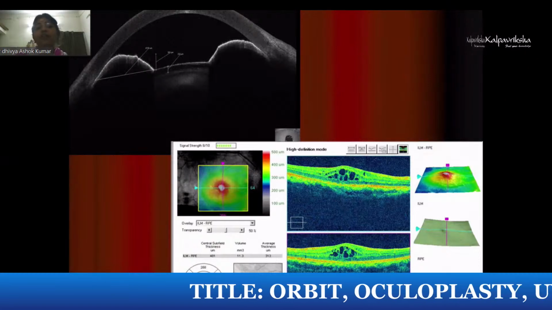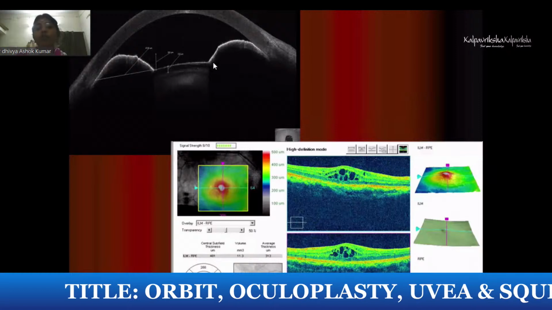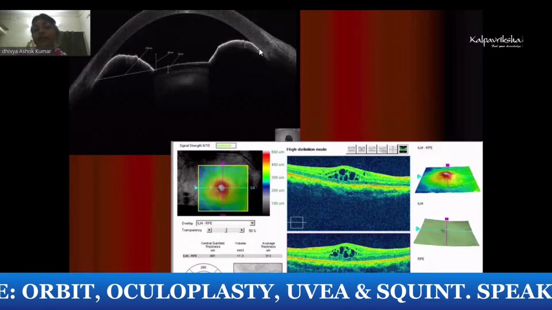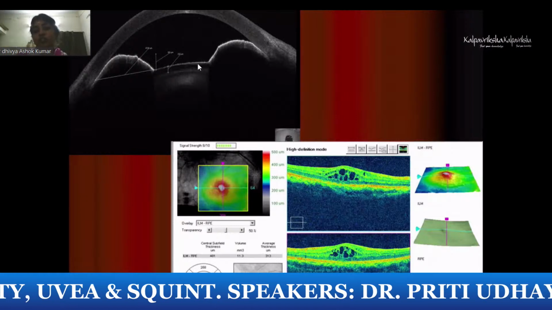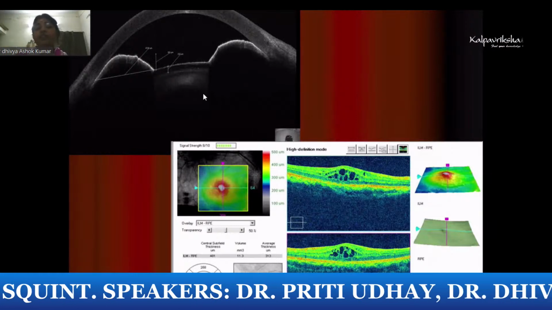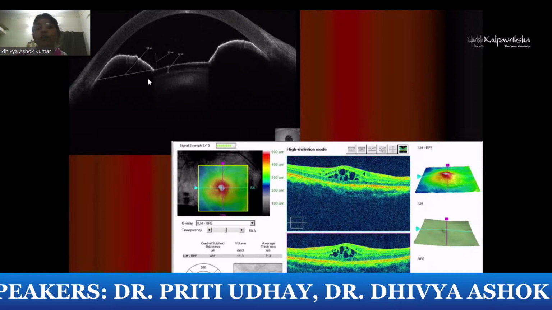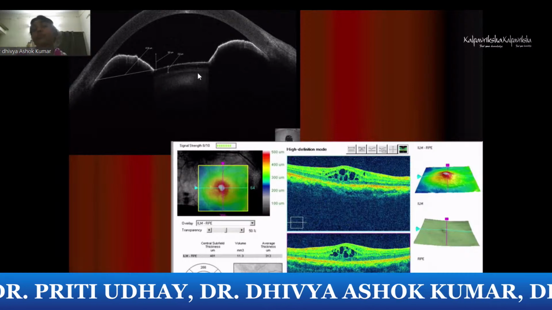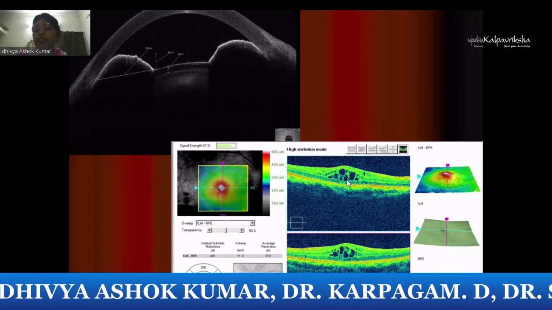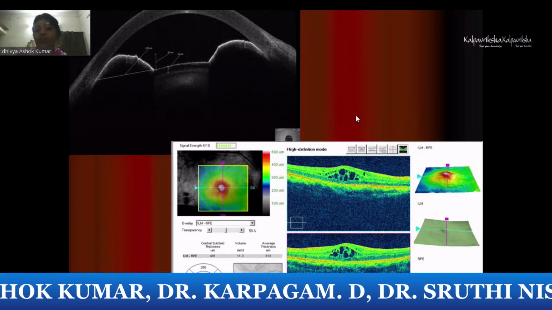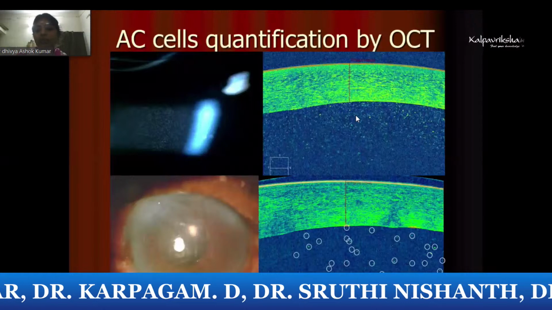We'll see here you can see the posterior synechiae being formed. There is iris bombé, there is peripheral anterior synechial closure. So this patient will present with secondary angle closure glaucoma with uveitis. So in these patients, when you see them clinically and evaluate them, you need to take the necessary measures to treat it and follow them with investigations. You see in the posterior segment macular edema with cystoid spaces, and follow up the patients with posterior segment OCT.